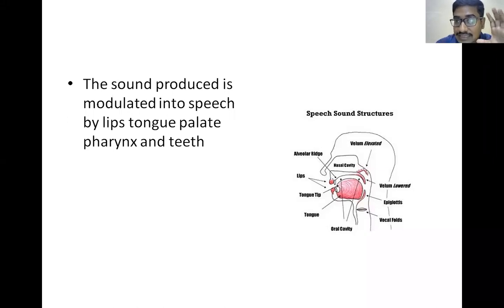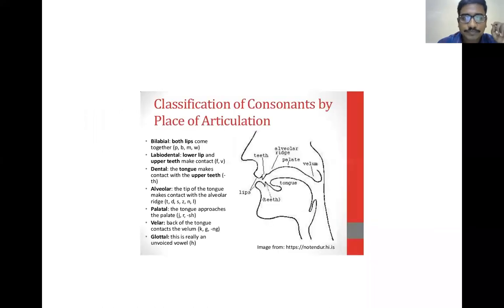They convert this sound into meaningful speech by creating consonants and vowels. Everything is created by the lips, tongue and teeth. Because of this, they are called modulators of speech. So what are the consonants created by these modulators, or articular surfaces, of the tongue and teeth?